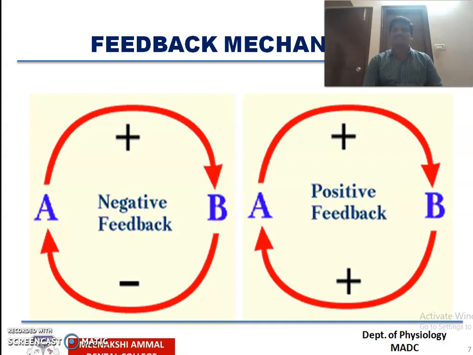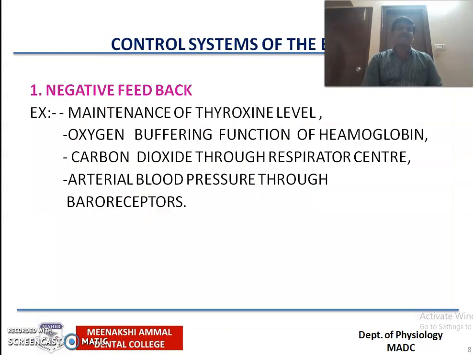We will explain in detail with examples, for clarity about both negative and positive feedback mechanisms. Examples of negative feedback mechanism are maintenance of thyroxine level, oxygen buffering function of hemoglobin, carbon dioxide through the respiratory centers, and blood pressure through baroreceptors. All of these are controlled by the negative feedback mechanism.